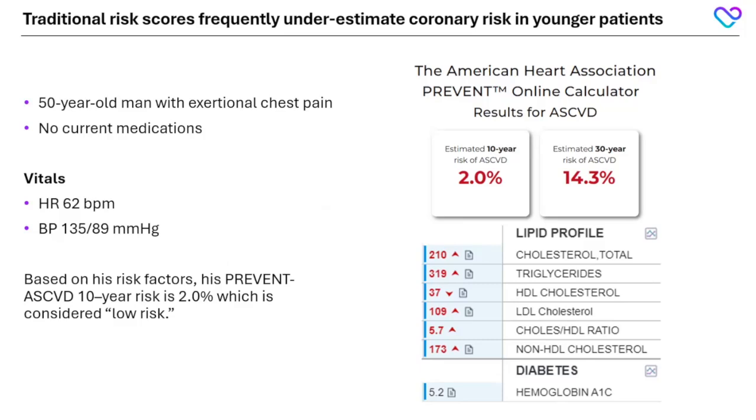So this patient, he has mildly elevated blood pressure. His lipids are not exactly normal. He doesn't have diabetes, but taking all that into account, his PREVENT 10-year ASCVD risk was 2%. Now, yes, our risk scores are heavily dependent upon age, but in particular, our younger patients who have abnormalities like mildly elevated blood pressure that's untreated, lipids that are untreated, or many other things, we may underestimate their risk. So in keeping with our CT first pathway for the evaluation of chest discomfort, we ordered a coronary CT,